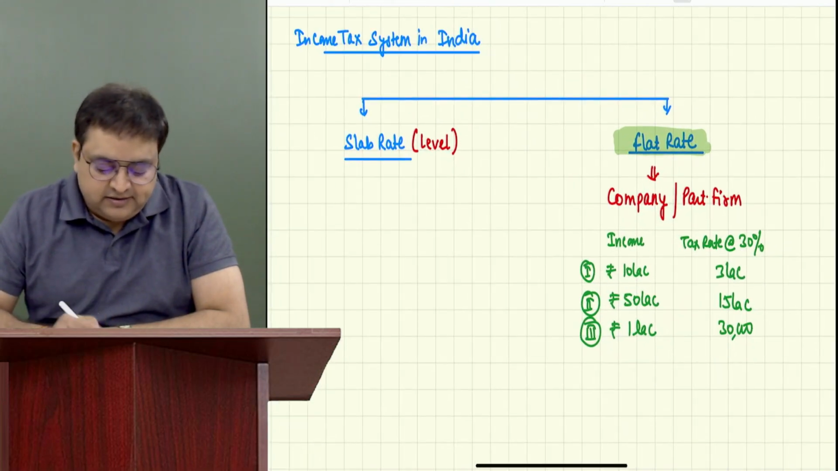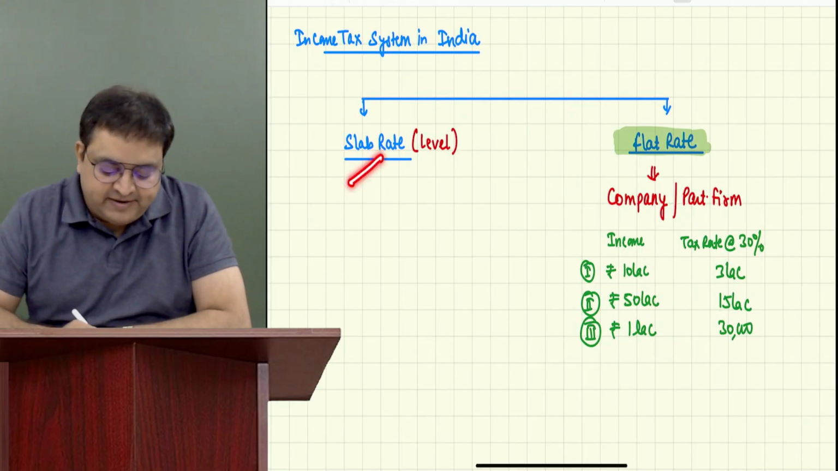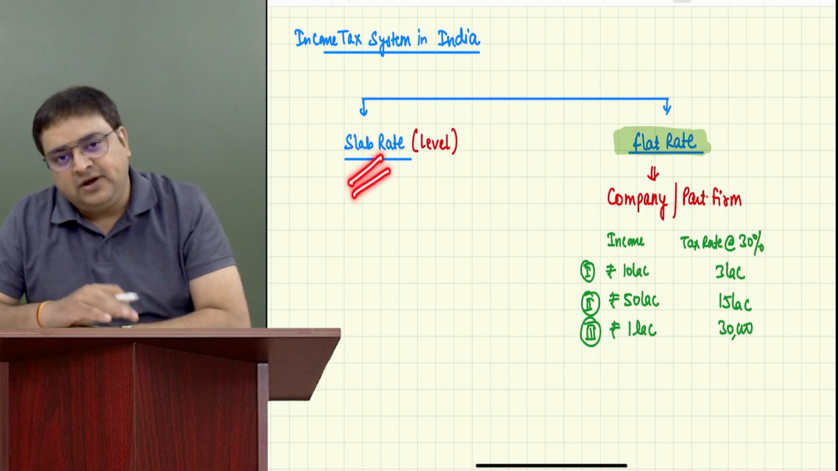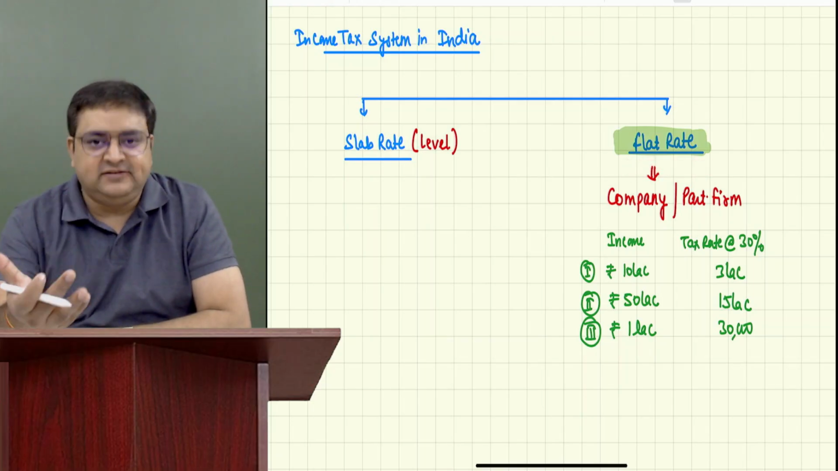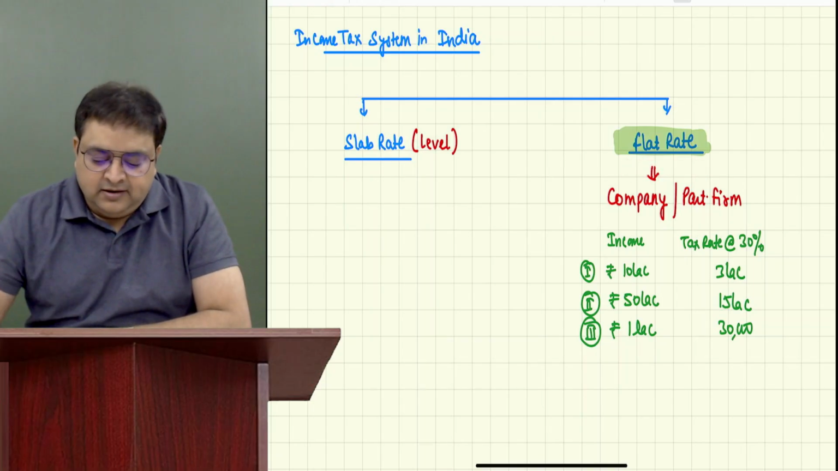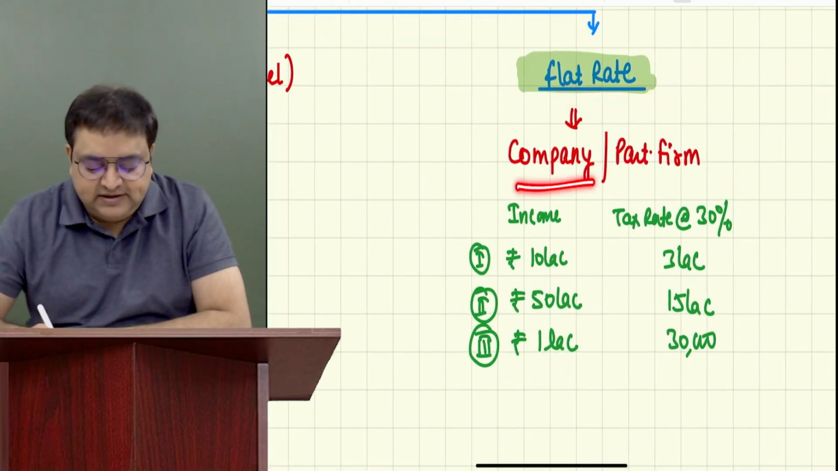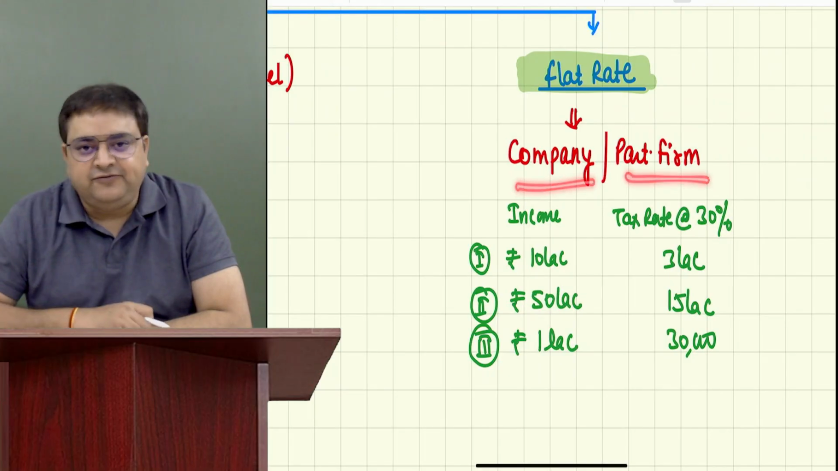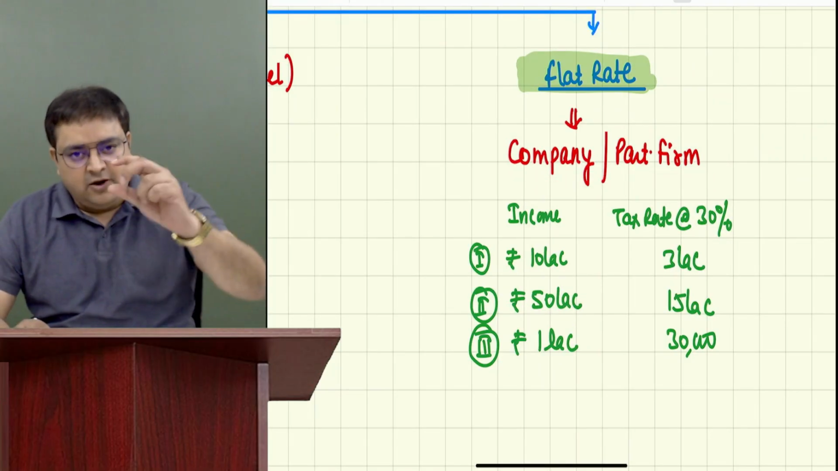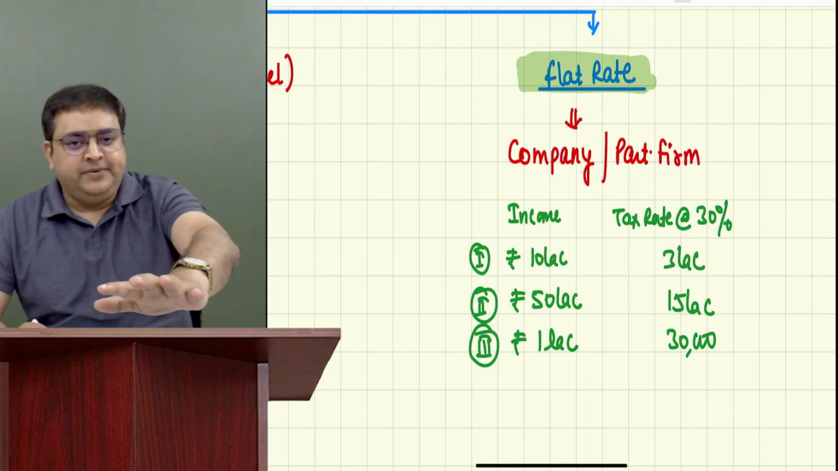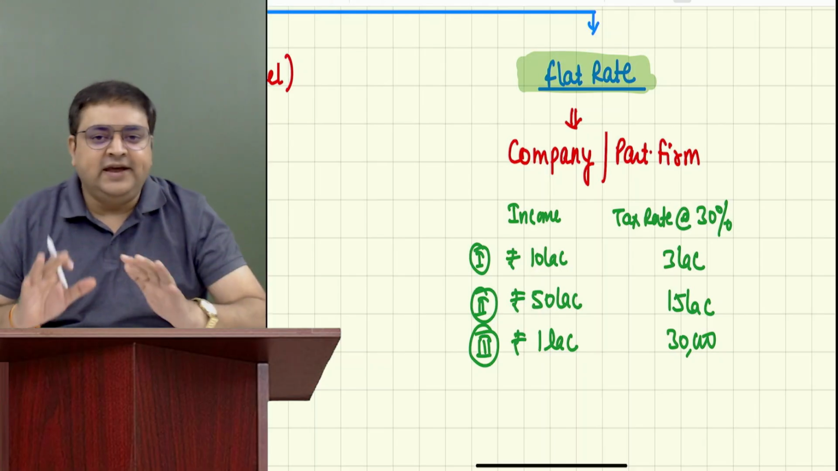In India, for some assessee, we have a slab rate system. For some assessee, we have a flat rate system. So it depends who is the assessee. Generally, the flat rate system is for company assessee or partnership firm assessee, right? Now take a very practical example. You are a chartered accountant. You are sitting in your office.